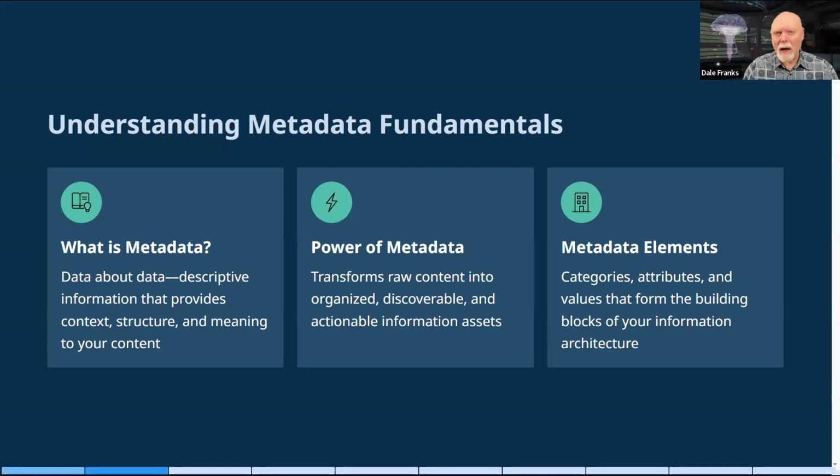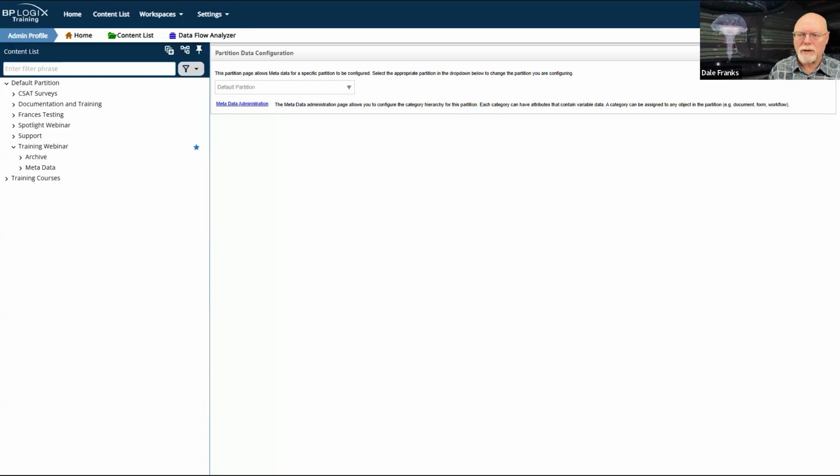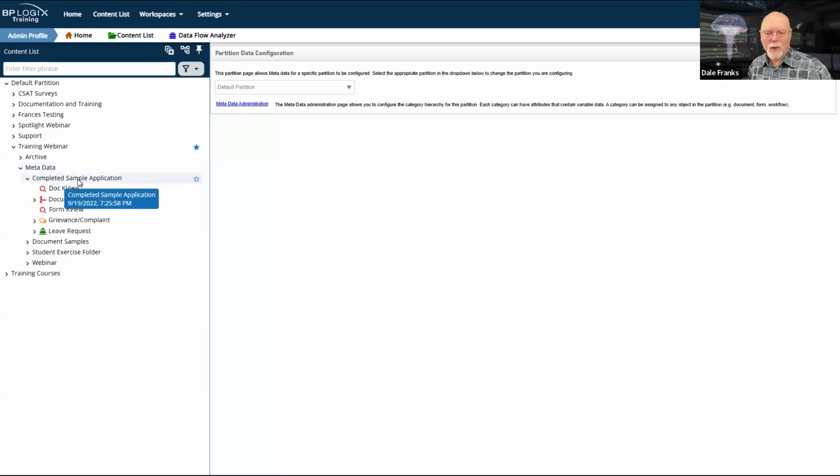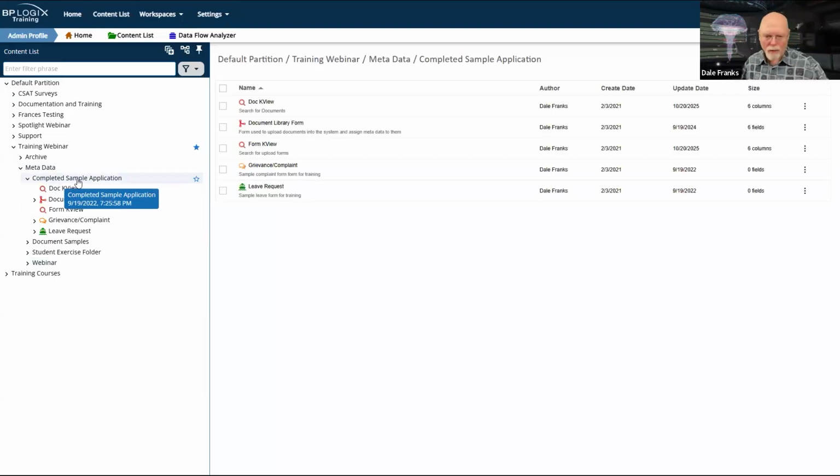So when we talk about data, let's look at it this way. In a Process Director system, and in fact, let's look at a Process Director system. We have a couple of different ways of organizing things in Process Director. The first and most common way of organizing things is through files and folders. So in the content list, we have all of these different files and folders. And as we navigate to a file or a folder, we get to see the contents of that folder.